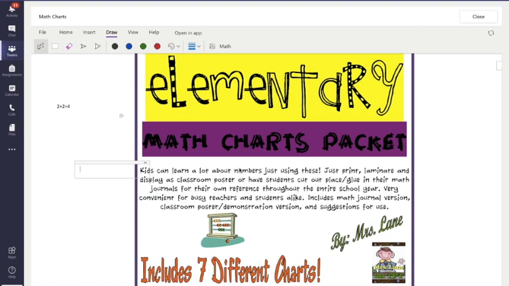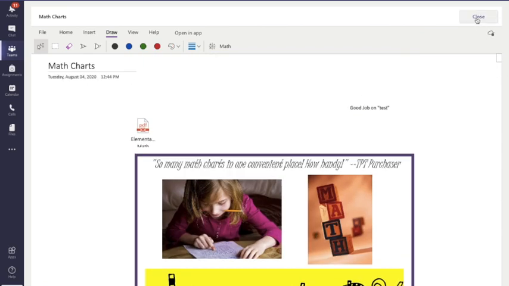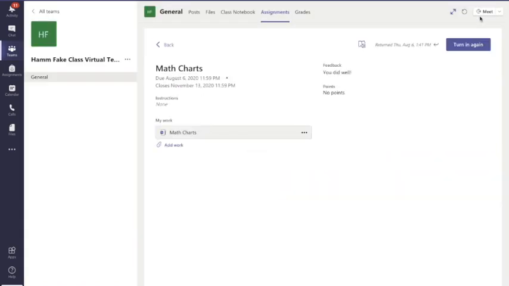All right. So once you've completed whatever the assignment tomorrow is going to ask you to complete, you're going to go back toward the top and press close. It's up there in that upper right-hand corner. And then you're going to come to this page, and all it does is it really just looks like your assignment again. But up here in this upper right-hand corner, it says turn in.